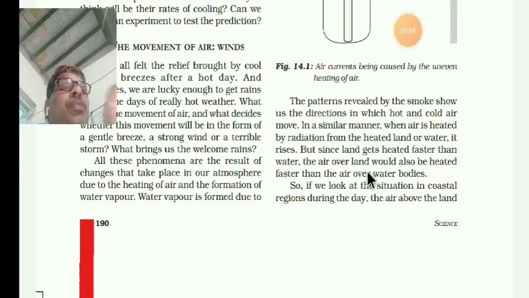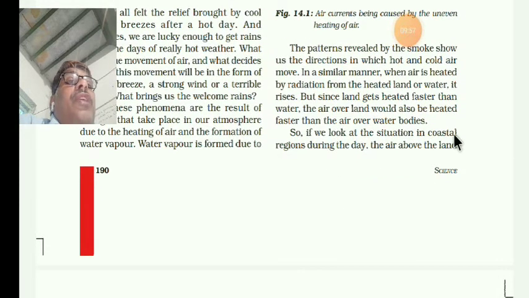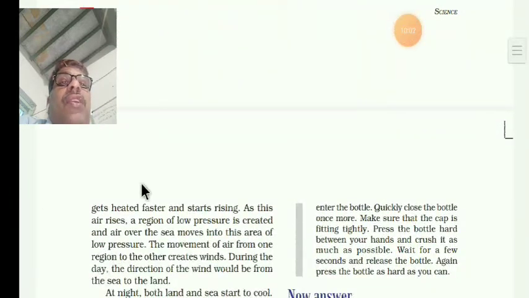So there is a space that we call a depression. Let us see the explanation now. If you look at the situation in the coastal regions during the day, the air above the land gets heated faster and starts rising. As this air rises, a region of low pressure is created. So what will be forming? Low pressure will be forming. So the air over the sea moves to this area of low pressure. That is why the movement of air from one region to the other creates a wind.